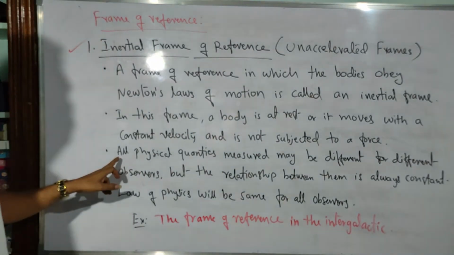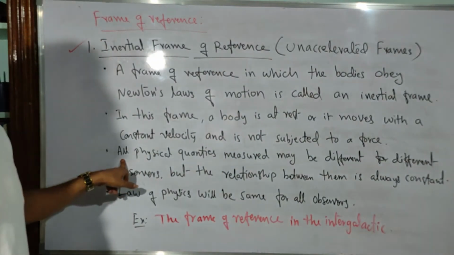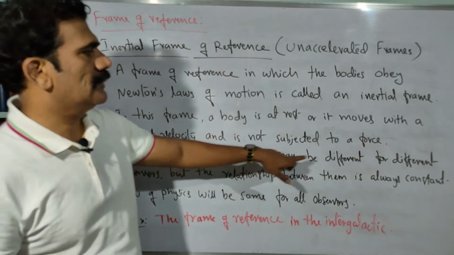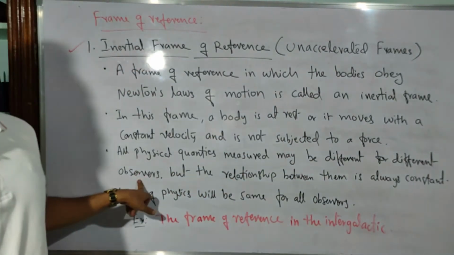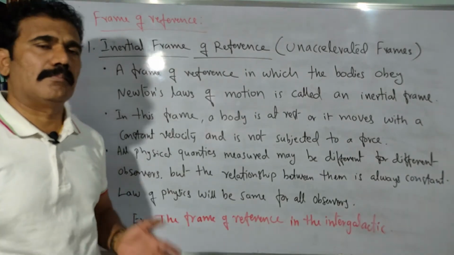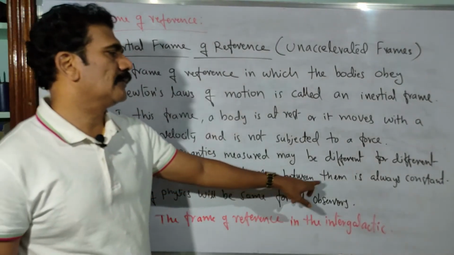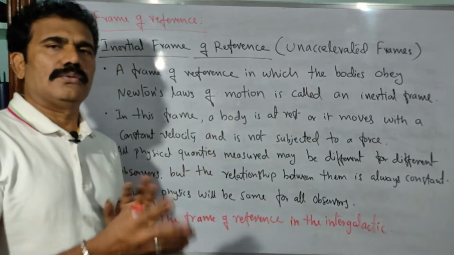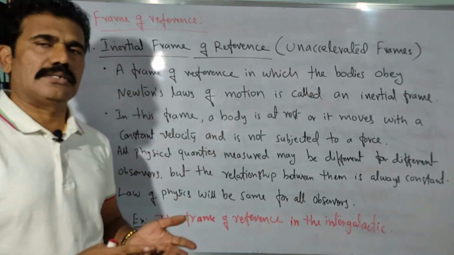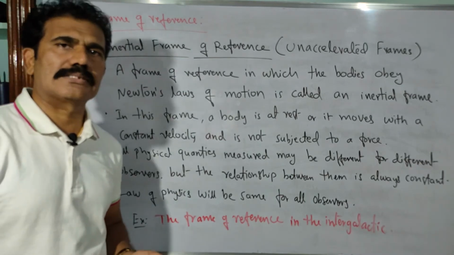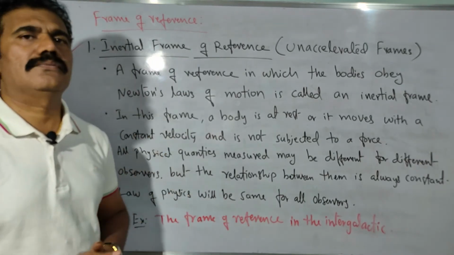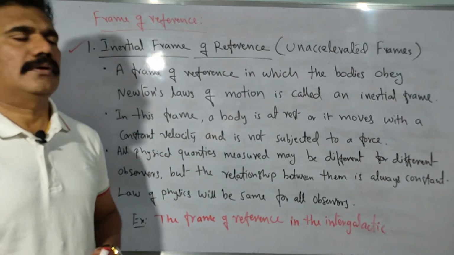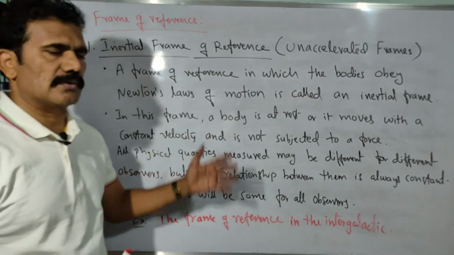Whatever physical measurements you do with the bodies, all physical quantities measured may be different for different observers. But the relationship between them is always constant. According to Newton's law, we have certain relations between force, mass, acceleration, velocity, etc. Such physical laws must be constant for any measurements done by any observer.